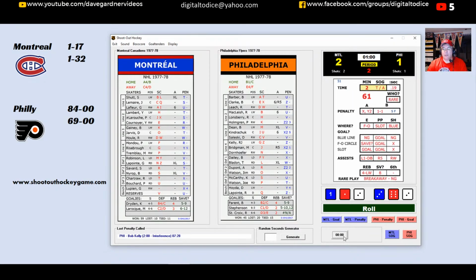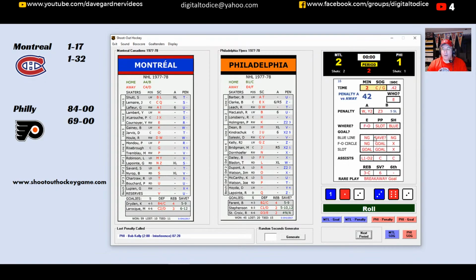And two minutes off the clock. So we're down on the final roll of the period here. And an 85 is a chance for the Flyers. They could tie it up here with under a minute to play. It's going to be Fontaine. That's going to be Bladen. Tommy Bladen. Tommy Bladen takes the shot from the face-off circle.